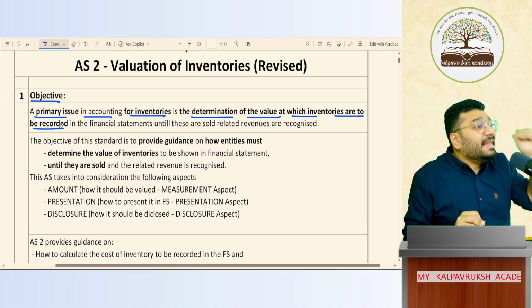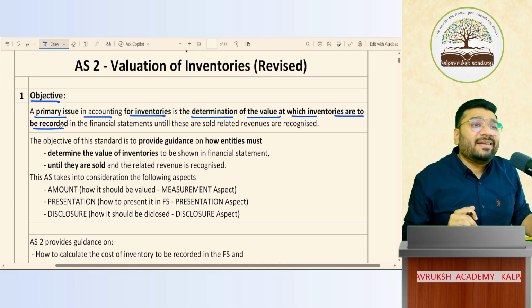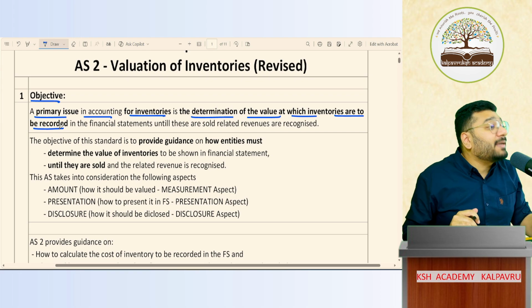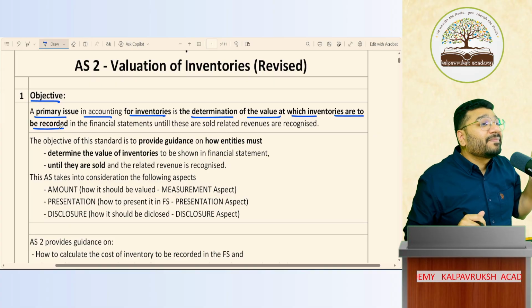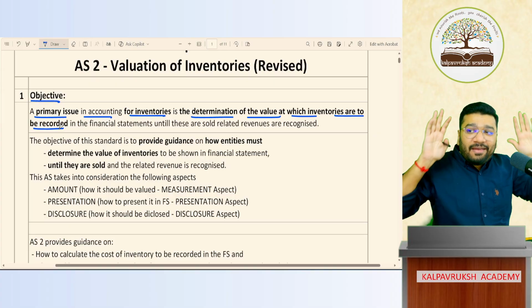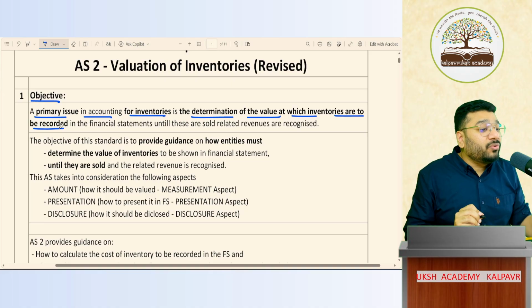At what value we record an inventory, this is the big problem. People know how to record the inventory entry. People know how to pass the journal entry for inventory. Everybody knows. You also know, no? What is the entry? Closing stock to trading account. Everybody knows. But the problem is, how do I calculate the value? Got it, not got it?